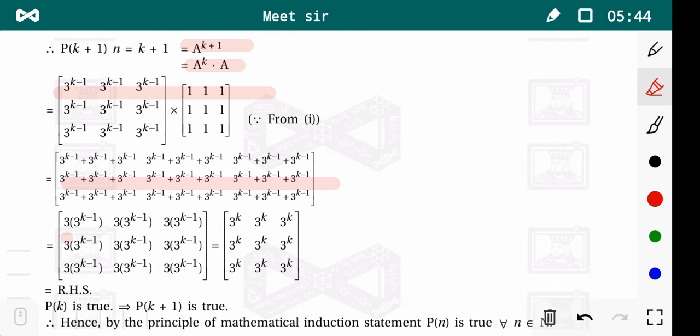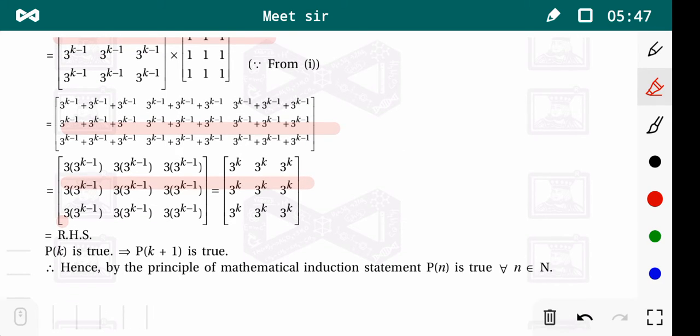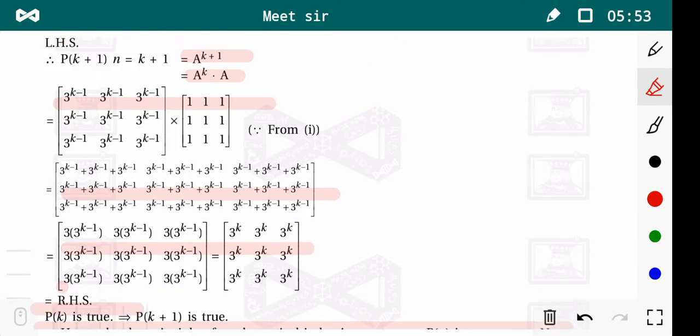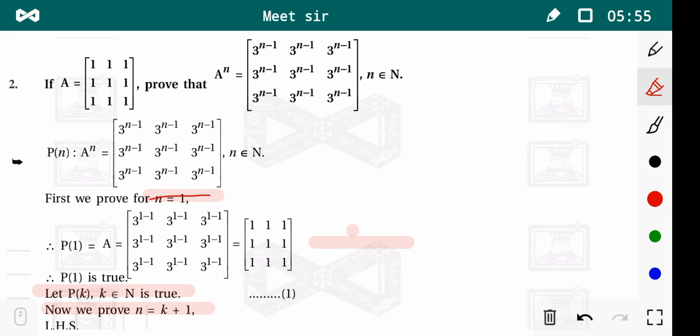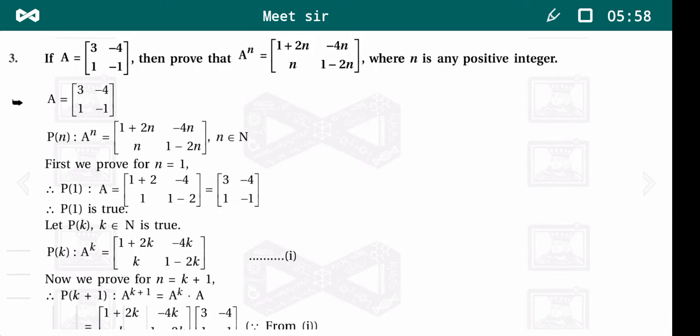By simplifying this we get the RHS, that is, it is true for every n in N. Again we use only the principle of mathematical induction. Similarly, one can prove the statement given here.